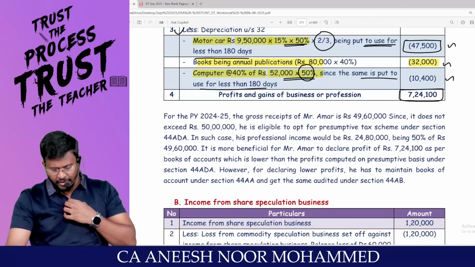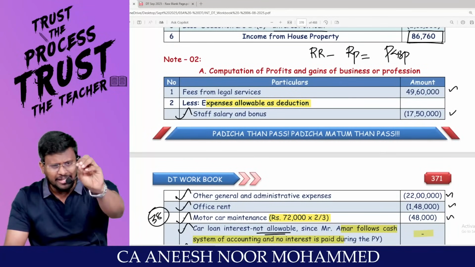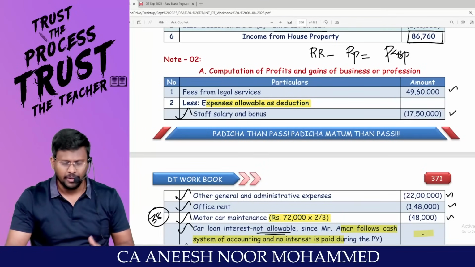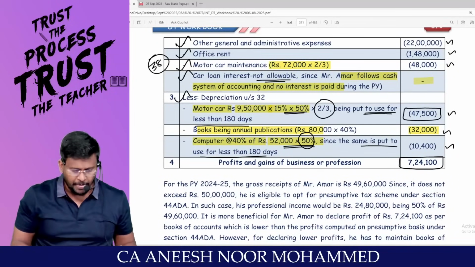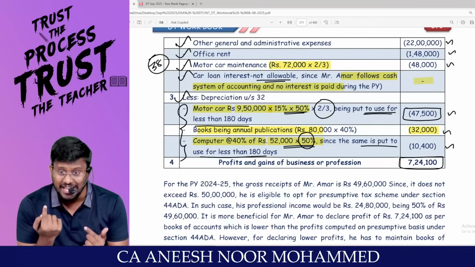7,24,100. Accepting? That means what I have done, they have given a cash account: relevant cash received minus relevant cash payment. Right, sir? Sir, you said that you are following the cash system, then why are you reducing depreciation, sir? Depreciation is a non-cash item, sir.